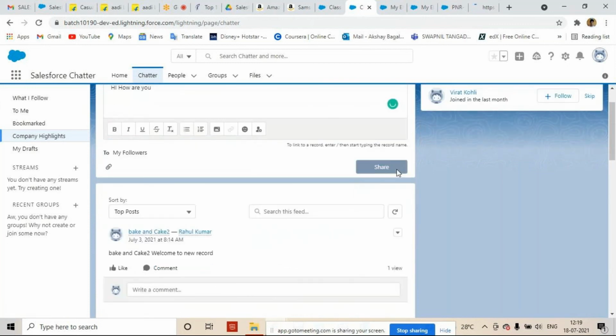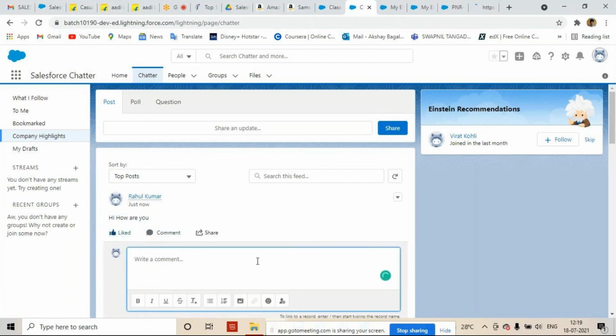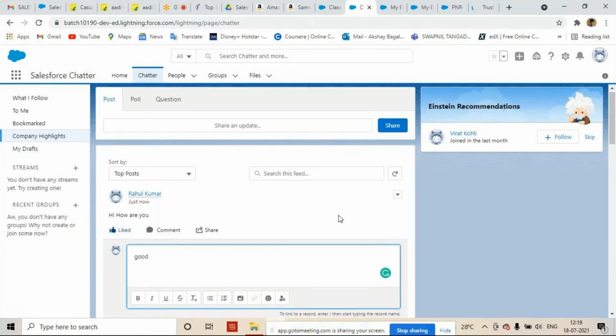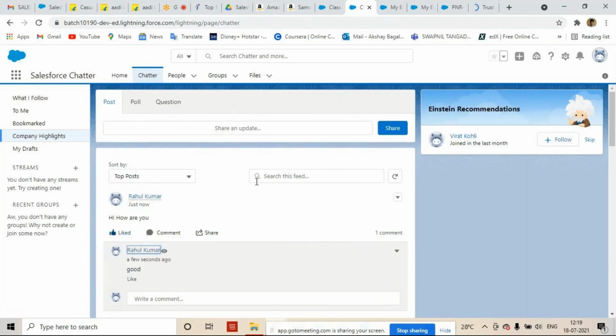I can share it. Whatever friends I have, they can see my comment, they can like my comment, they can comment on my comments. Good, right? The same thing we can do in Salesforce also, but here whatever chatting is going on is for product specifications, product features, right?